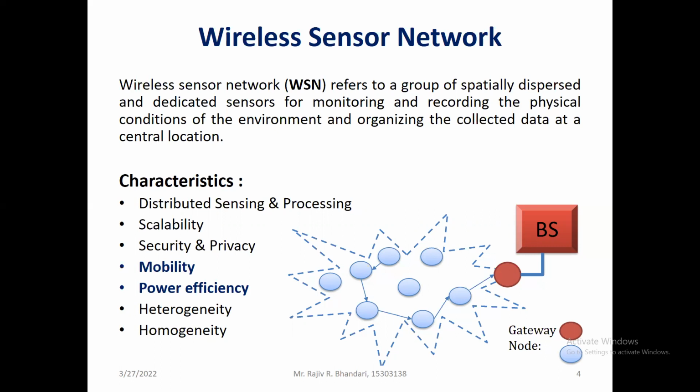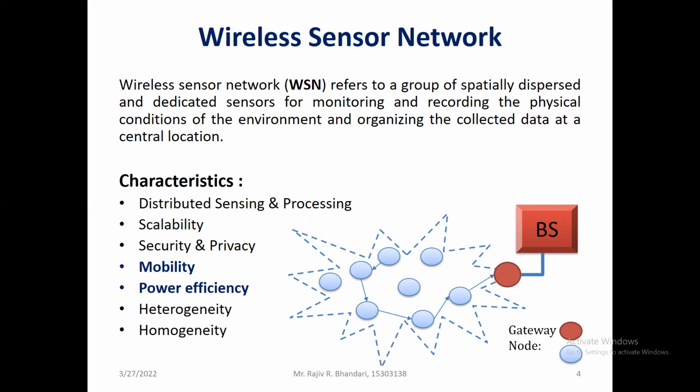The characteristics of wireless sensor networks are distributed sensing and processing. As all sensors are distributed at remote areas, they sense the values from the environment and send them to the base station. Scalability again is a matter of concern. Then there are security, privacy, mobility, power efficiency, heterogeneity and homogeneity.